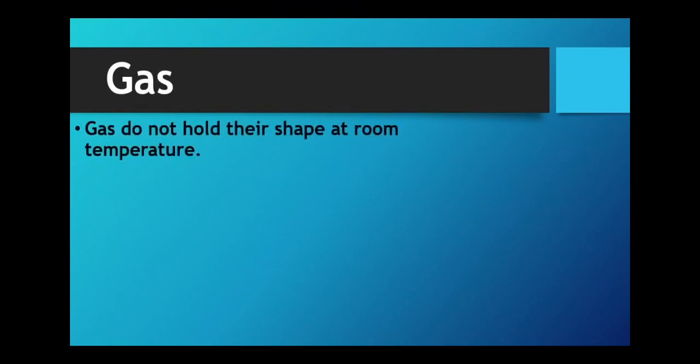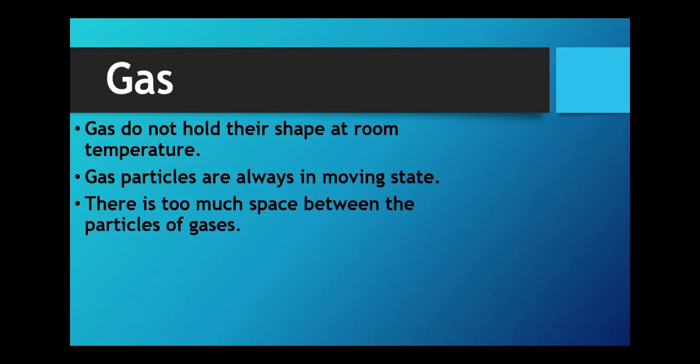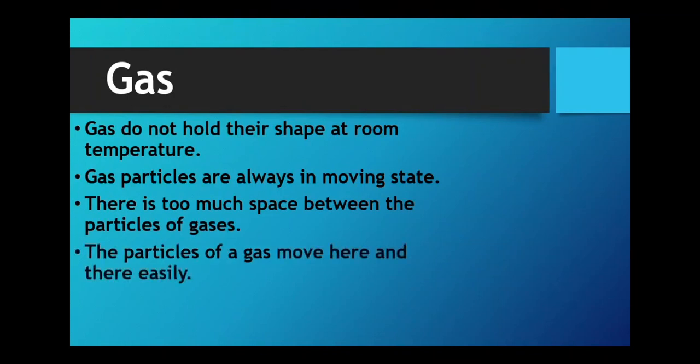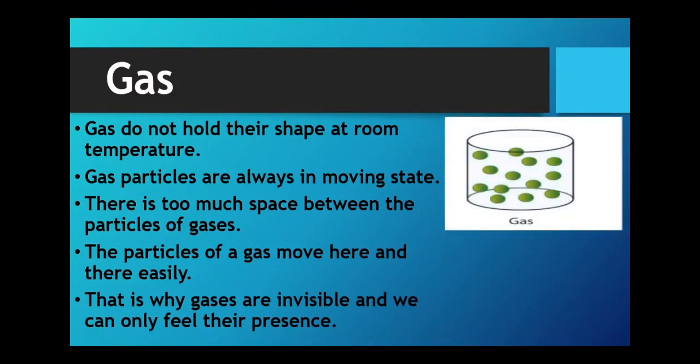Now gas. Gas does not hold its shape at room temperature. Gas particles are always in a moving state. There is too much space between the particles of gases. Why is there so much space between the particles of gases? Because the forces of attraction are very weak. The particles of gas move here and there easily. That is why gases are invisible and we can only feel their presence. This is the picture of gas, in which you see the gas particles are very far away from each other.